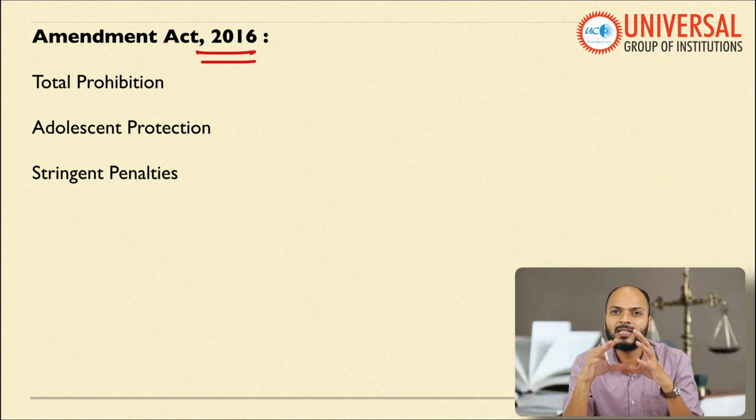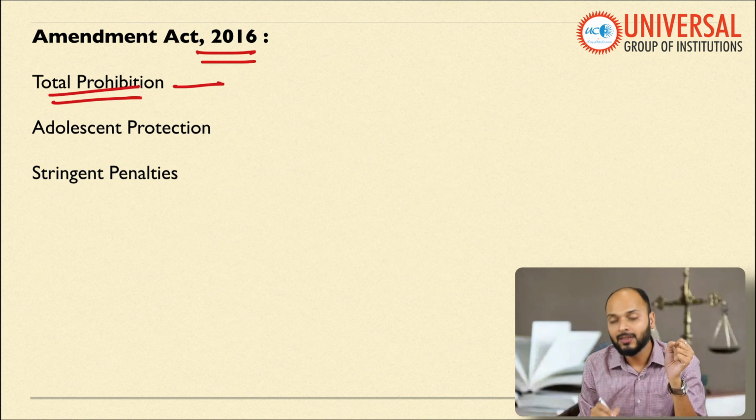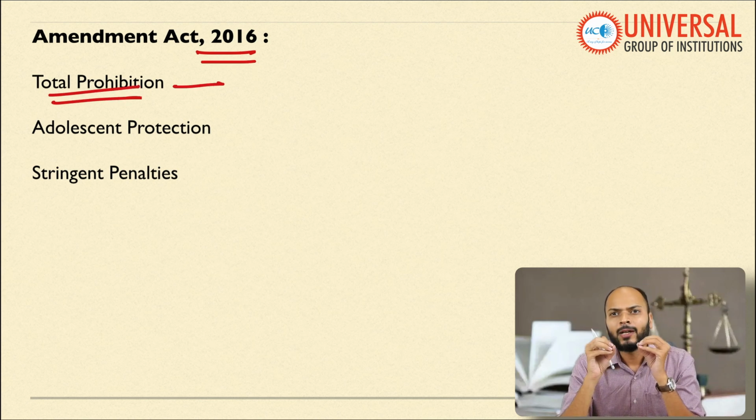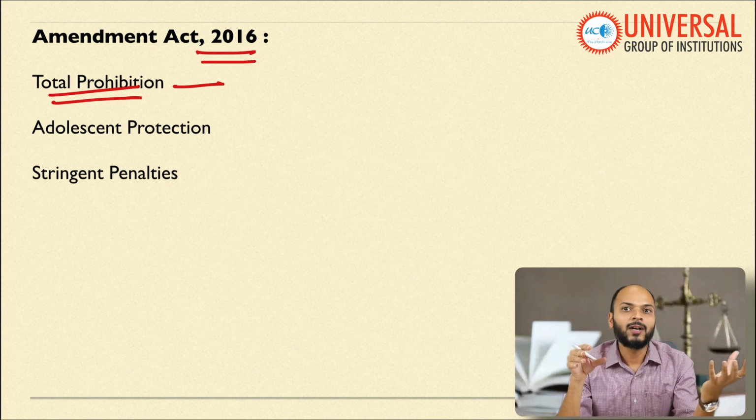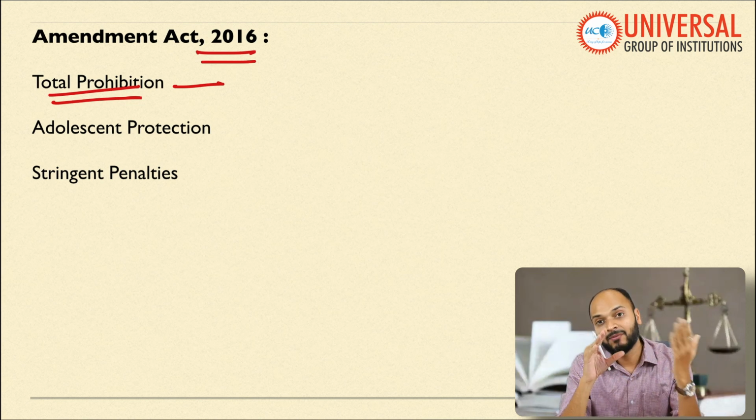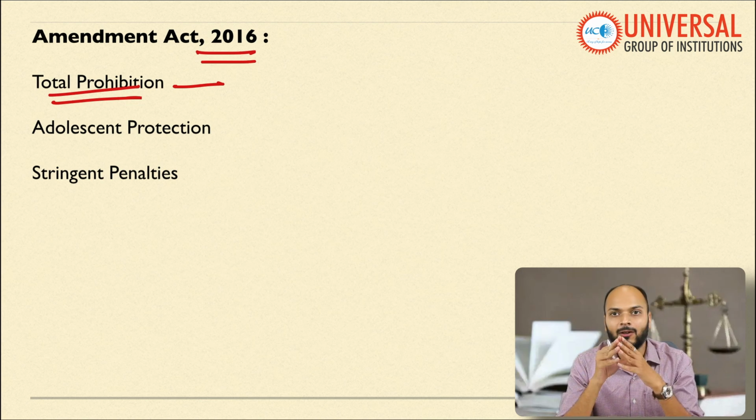This amendment act is very, very comprehensive. What does the amendment act say? It basically prohibits child labor. For every child below the age of 14, the child cannot work in any industry. Any kind of employment the child cannot take except family labor. If a child is involved in family labor, let's say a farmer, and the child after going to school goes to the farm and works along with his father, then such an employment will not be considered a violation of this particular law.